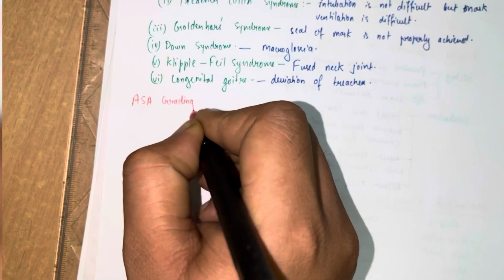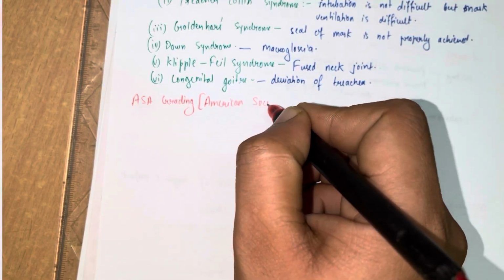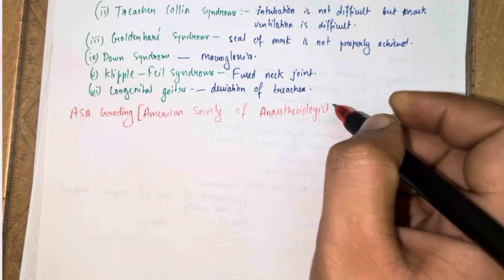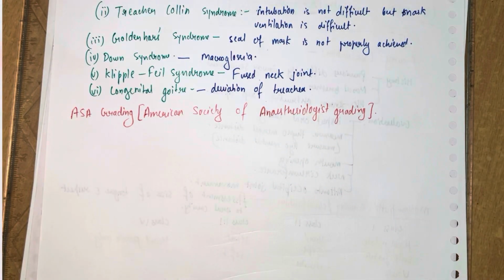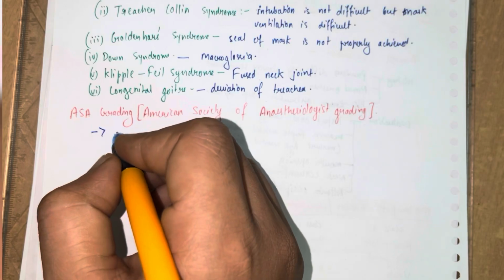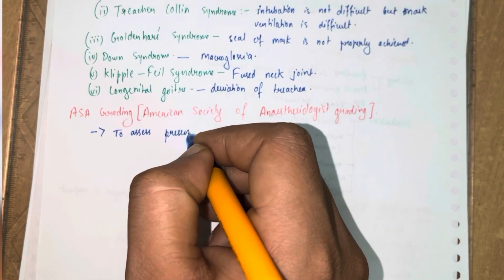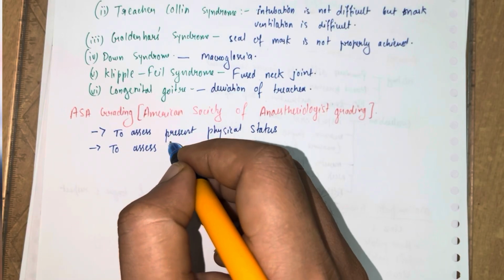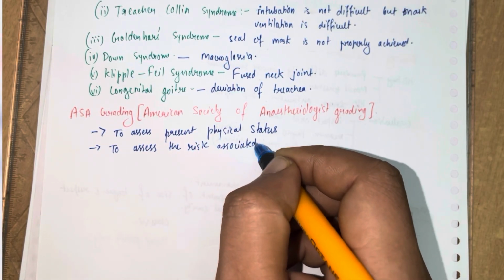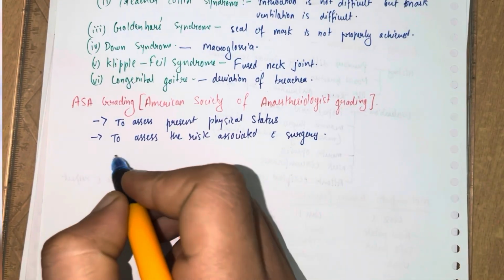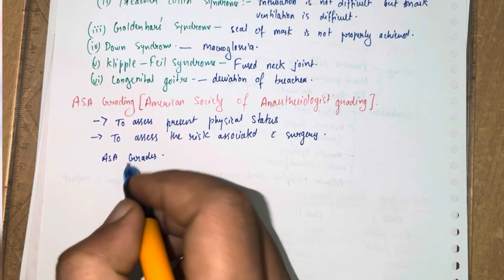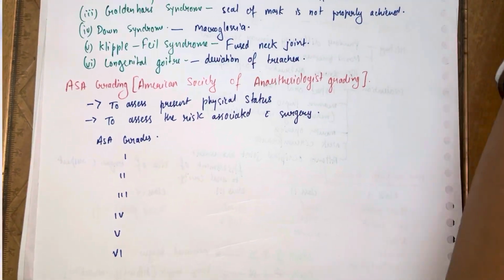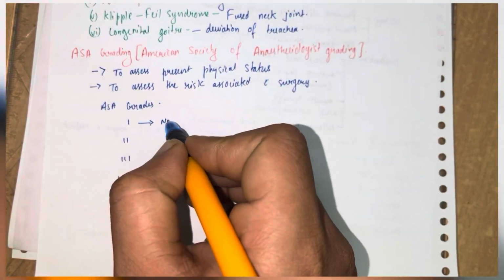Now we talk about the ASA, the American Society of Anesthesiologists grading, which was mentioned earlier. What is the ASA grading? It is to assess the present physical state and the risk associated with surgery. ASA grading comprises six grades.